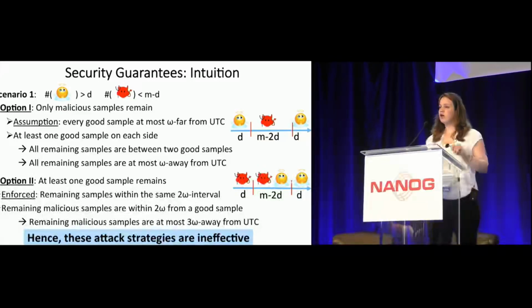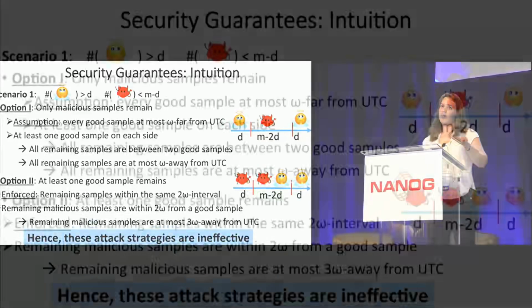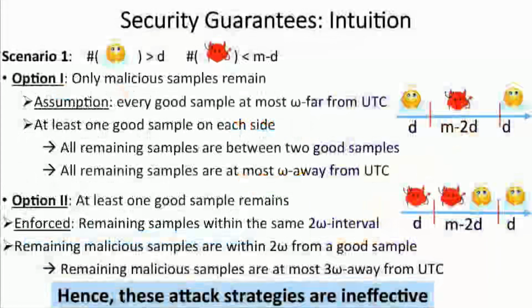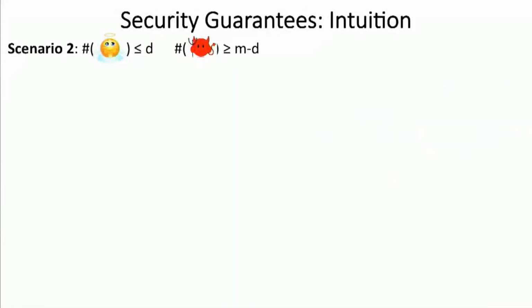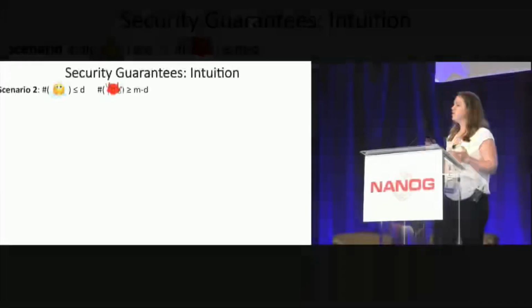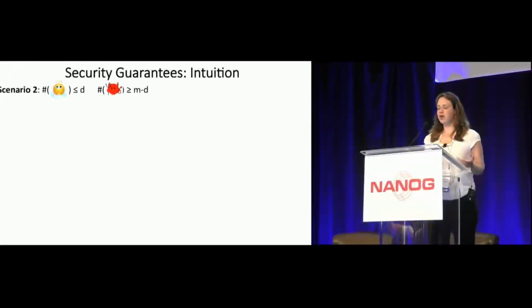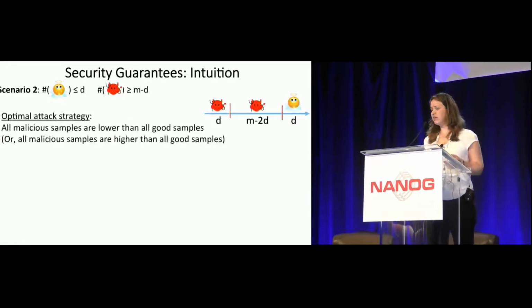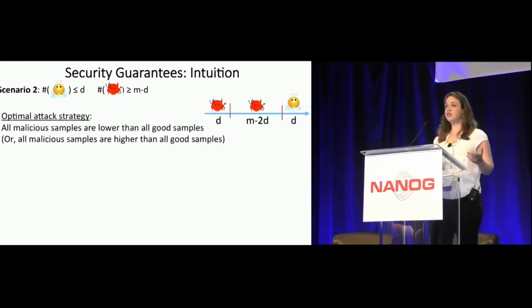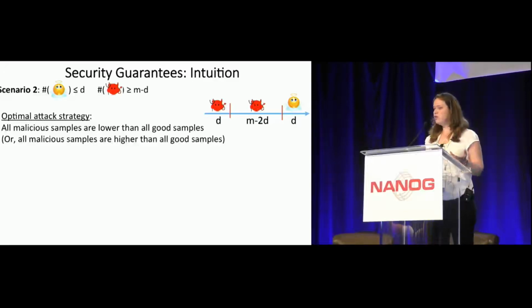Another attack strategy won't be to time shift our clock, but to make us do resampling again and again and again, and I will discuss it later. The second scenario is the opposite one, when the number of good samples is equal to or less than D, and the number of malicious samples is more than or equal to n minus D. So in the worst case, we have only malicious samples in our remaining set, and they're not bounded by good